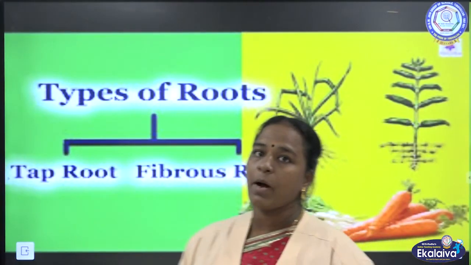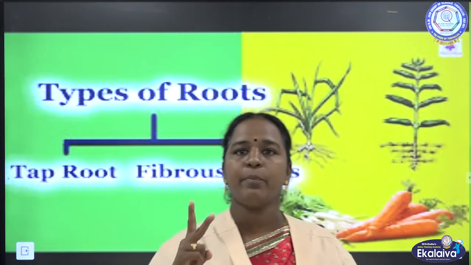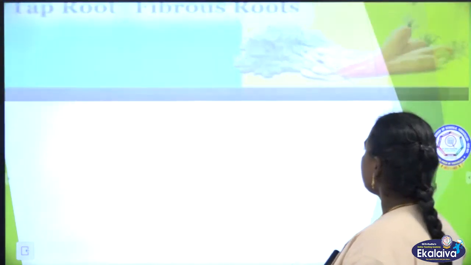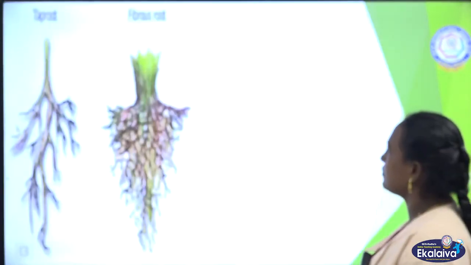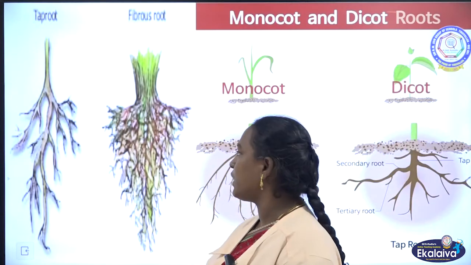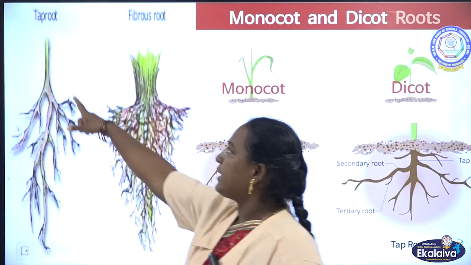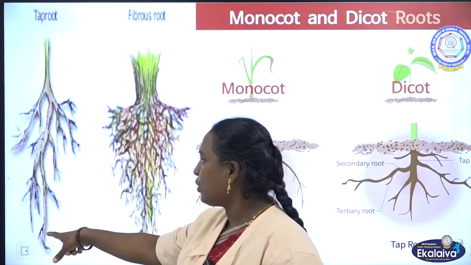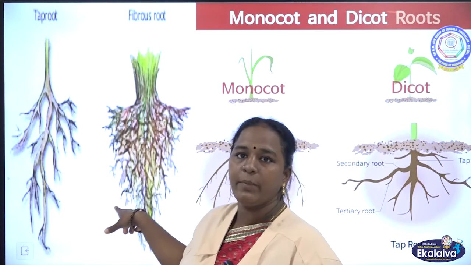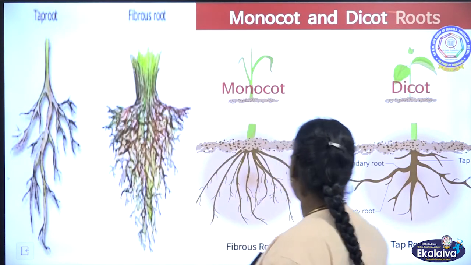Now, let us discuss roots. Types of root. We have two types of root, tap root and fibrous root. You can see here the picture of tap root and fibrous root. In a tap root, we have a main primary root and secondary lateral roots. But in the fibrous root, there is no main primary root. Okay?